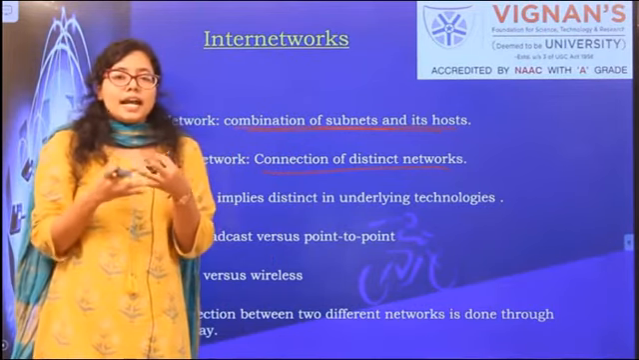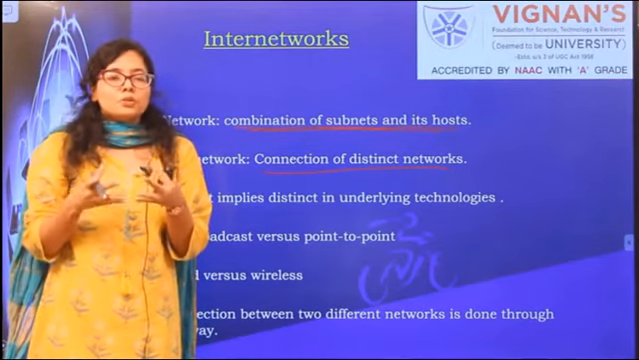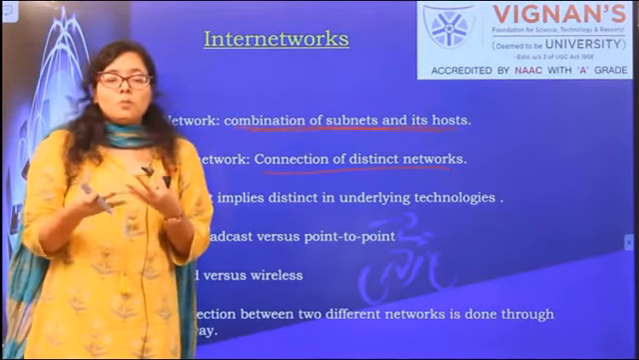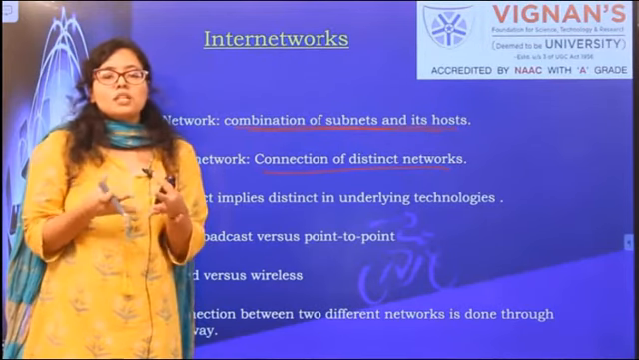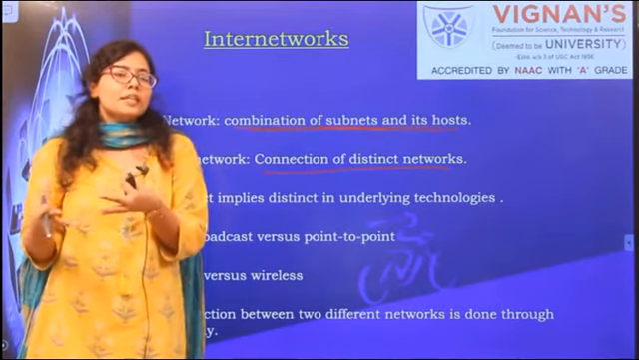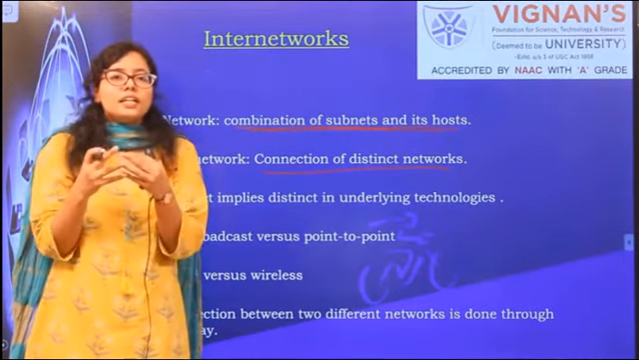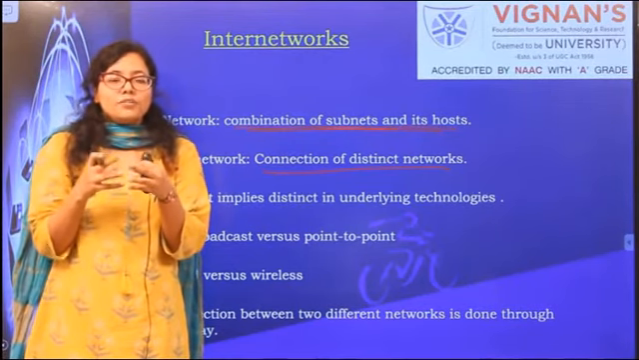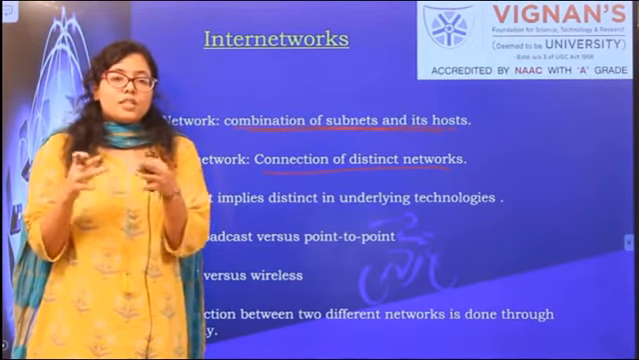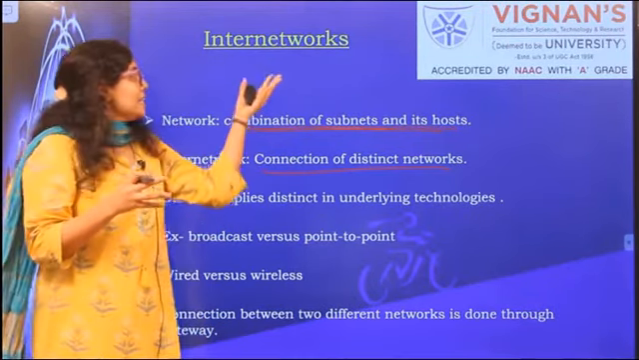Distinct implies that the networks are implementing distinct protocols. The topologies that they may be using may be different. Like some network may be using mesh topology, so another network may be going for ring topology. So how are these two different networks connected? These two are connected through gateways, as we have already seen. So this connection of distinct networks is called internetworks.